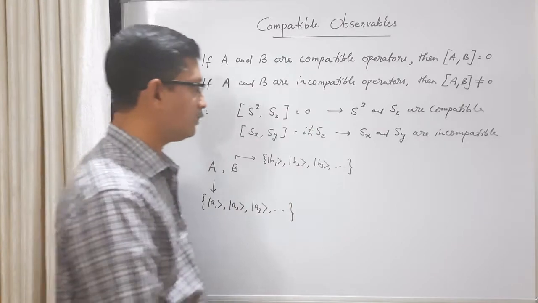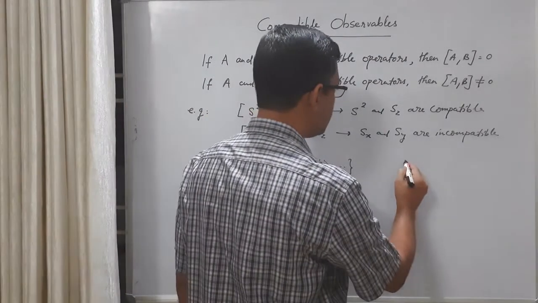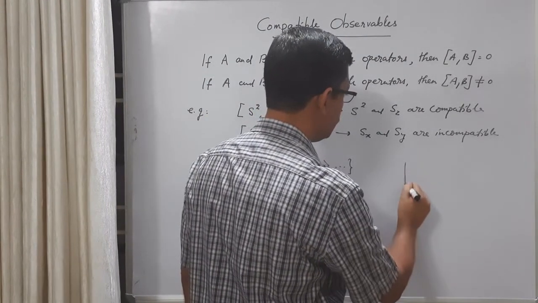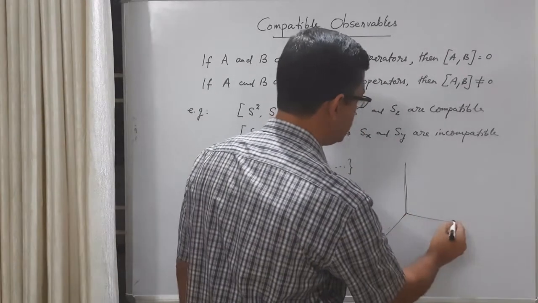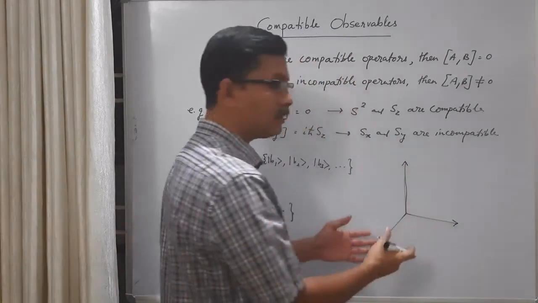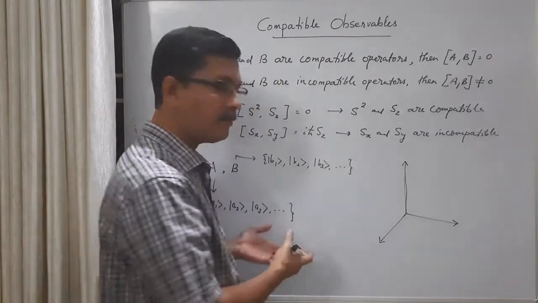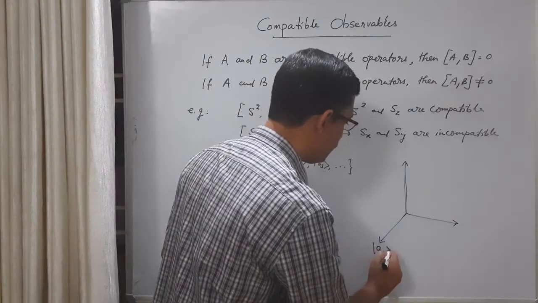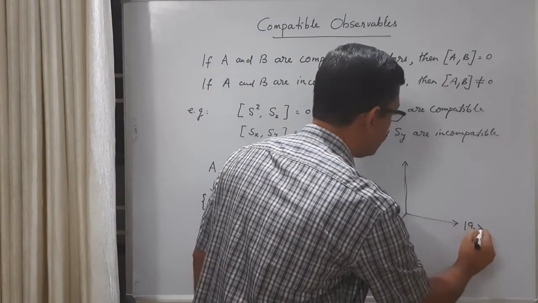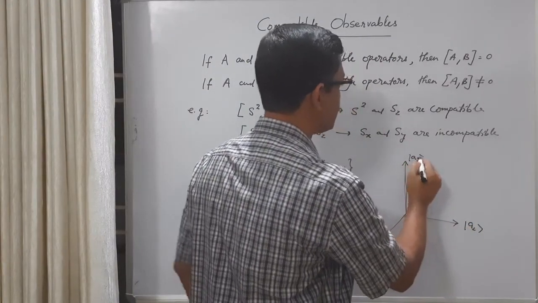So we can visualize it something like this. I am just showing only 3 basis vectors. Actually the number can be very large, even infinite. So let us say this is ket A1, ket A2, ket A3, etc.